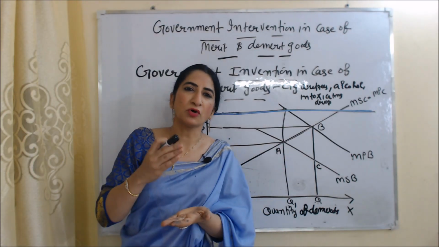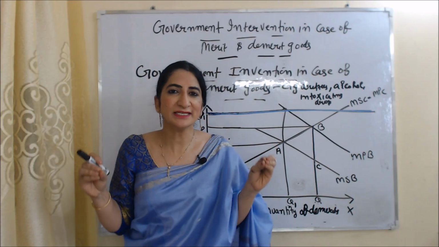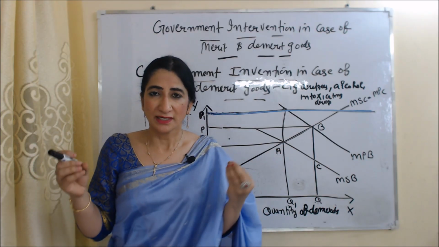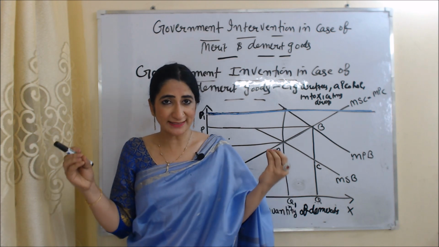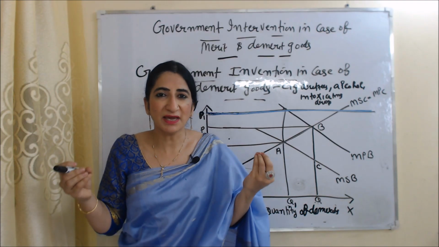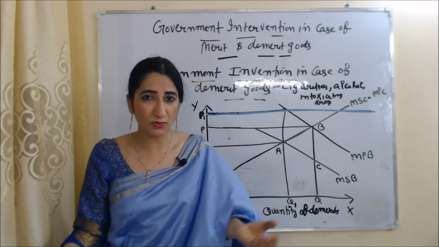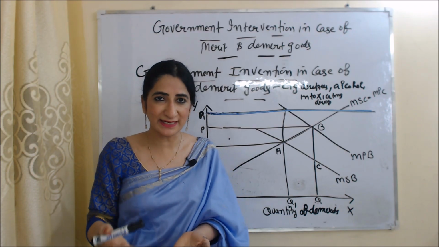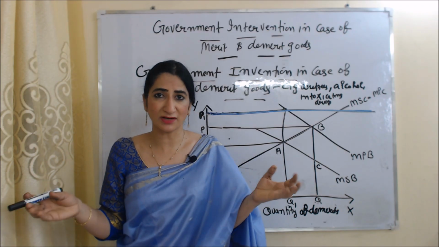Now we are going to talk about government intervention in case of demerit goods. So what are demerit goods? Demerit goods are socially undesirable goods which reduce the welfare of society. For example, cigarettes, alcohol, intoxicating drugs, etc.